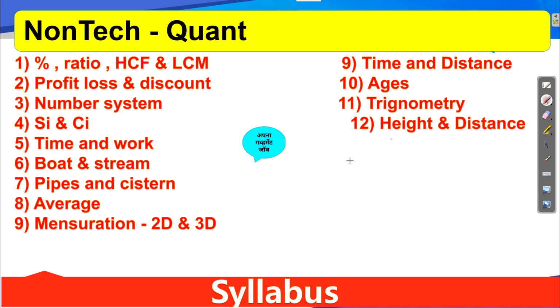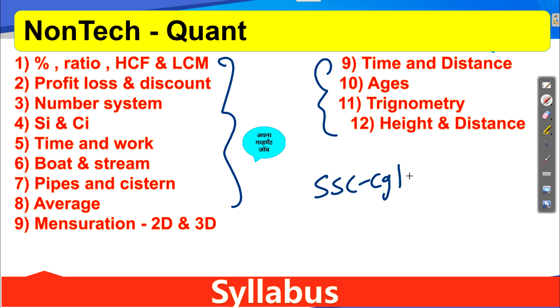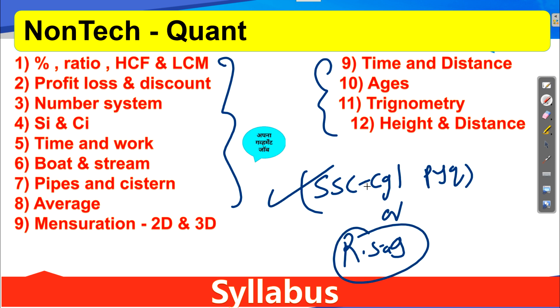Now which book can you refer to? First you need to practice all these chapters from the SSC CGL previous year book. This is enough, no need to study other books. The other option is RS Agrawal. If you have RS Agrawal, then no need to worry, no need to purchase the SSC CGL previous year book. But if you don't have RS Agrawal, then go for the SSC CGL previous year book and practice all the previous year questions. I guess you will get 30 years of previous year questions. Just practice this and you will get a hold on quant.